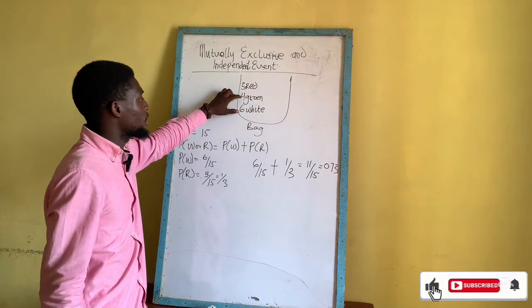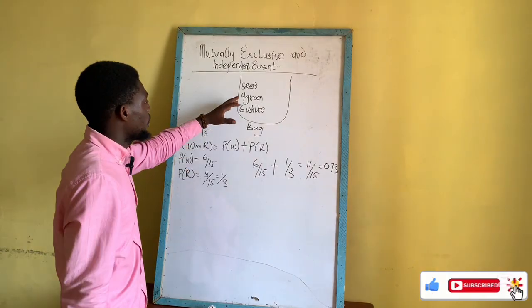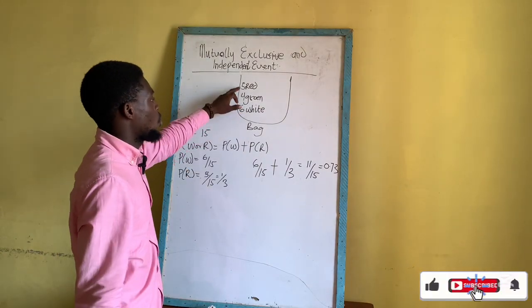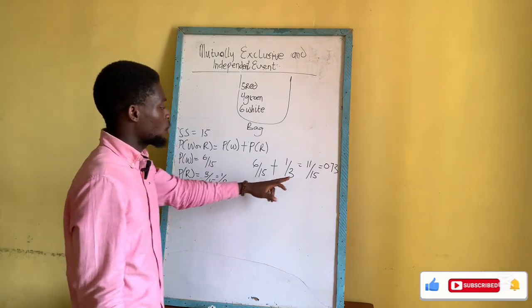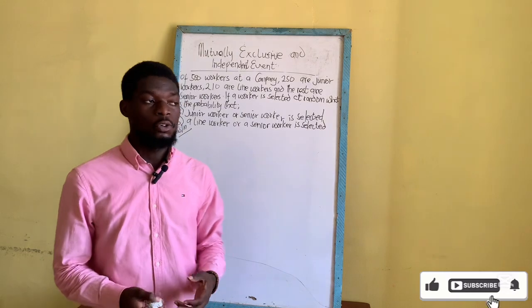Earlier, we found the probability of picking a green ball or a white ball. Now, we are finding the probability of picking a white ball or a red ball, which gave us 11 out of 15. I have another example that I want us to solve.